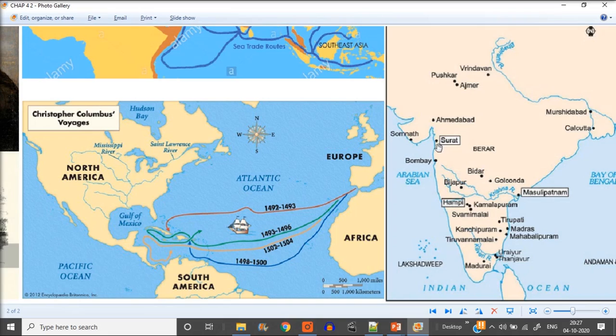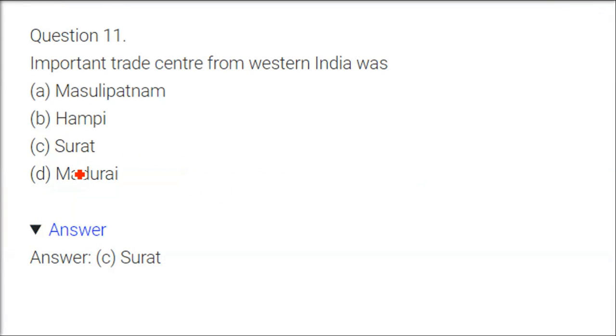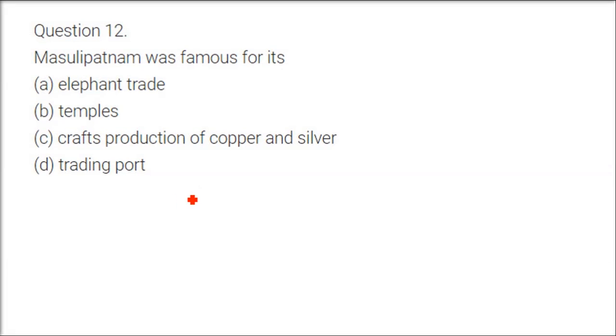Whenever we see a natural port, in both western and eastern parts, we have ports which are some natural, some man-made. Natural ports are always important. So this Surat was a very important port at that time. It was a great trade center, vanijik, and important for different people coming there.